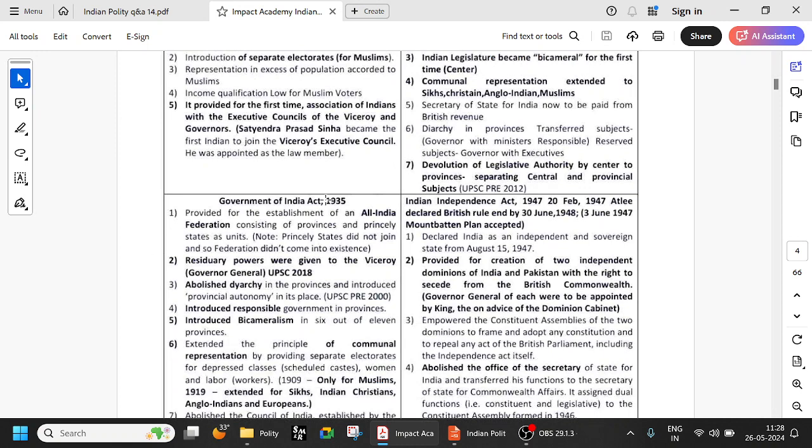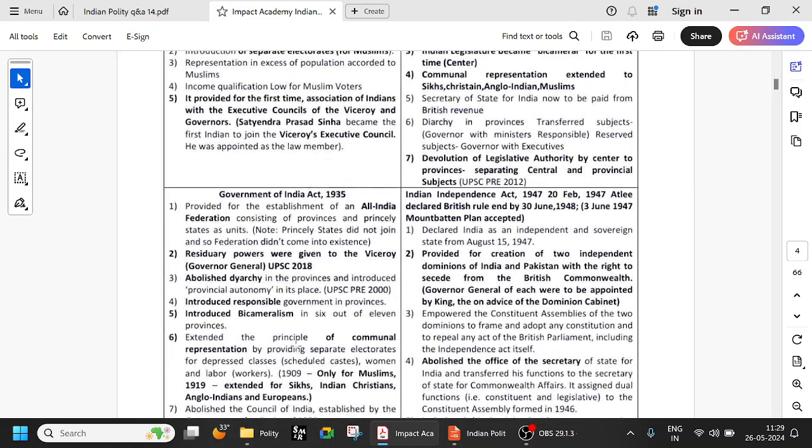So what they have done is in Government of India Act 1935, they abolished diarchy in the provinces and introduced provincial autonomy in its place. And also, bicameralism we have seen first time in 1919. It was extended, and here abolished diarchy in the provinces and introduced diarchy in the center. Okay, that is also there. Try to remember that.